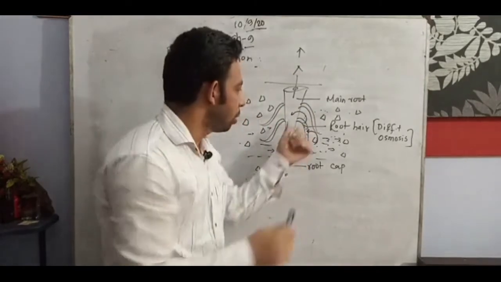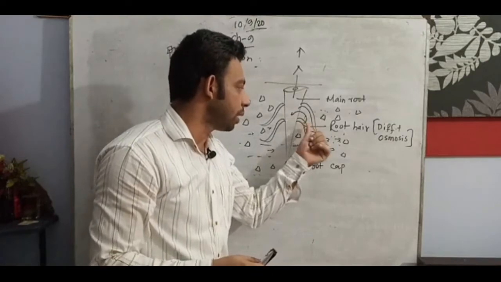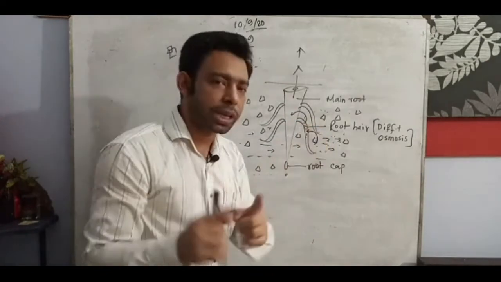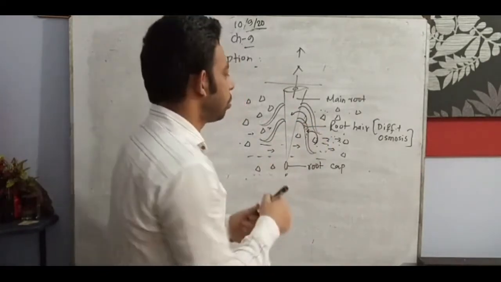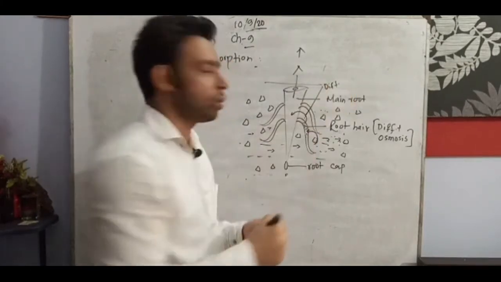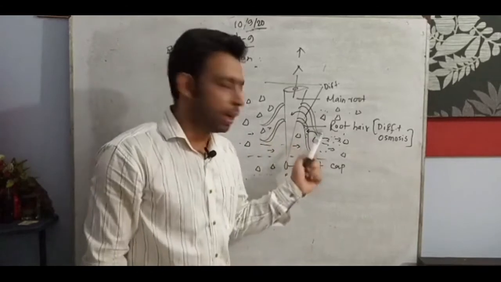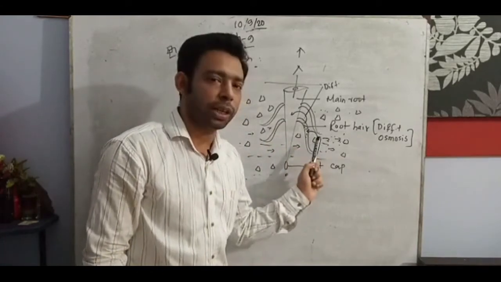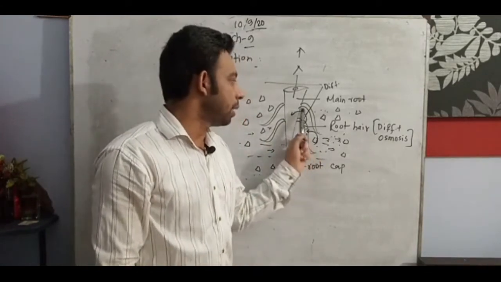So they are comparatively more concentrated than the root hair, and here it goes on through diffusion. Diffusion is actually from a high concentrated area to a low concentrated area, and osmosis is from a low concentrated area to a high concentrated area. So osmosis and diffusion.